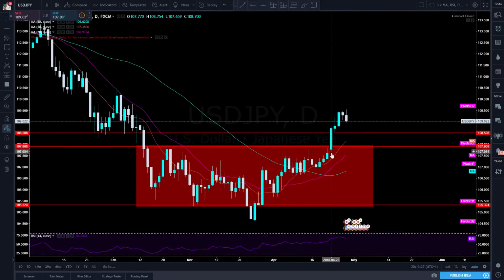Now we have broken out of here and come up, but started to retrace again, which is normal, we expect that. And as you can see on the far left over here, we've got this low, which we then retraced from and then came down through and broke with some indecision around there. So it shows us this is a nice strong support area where we're going to find buyers, like we did the last time. And that's at 108.50, so we can expect to see price come down to test there again.